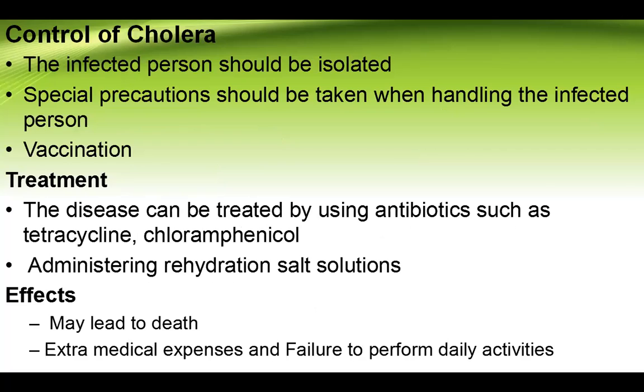Moving on, let's see the control of this disease. The first one is that the affected person should be isolated in order that he or she does not affect the others. So he should be isolated from other healthy people. The second one is that special precautions should be taken when handling the affected person, so that the handler does not get contaminated with this disease. The third one is vaccination. This is used to control the disease so that uninfected people stay unaffected.